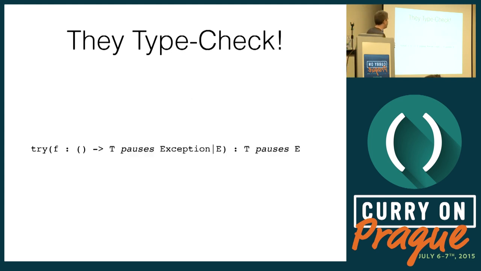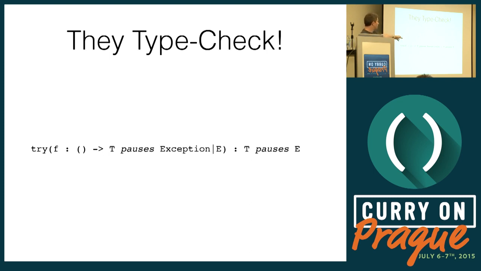And finally, these scopes type check, and they type check perfectly. So they compose perfectly, and they type check perfectly. With what type checker? With Java's checked exception type checker. So we can say that every function that might pause on a certain scope will declare that it pauses on that, like a Java checked exception.